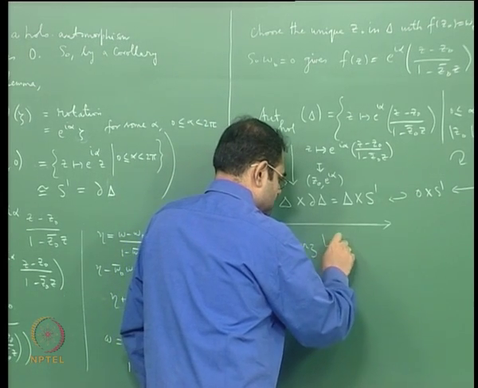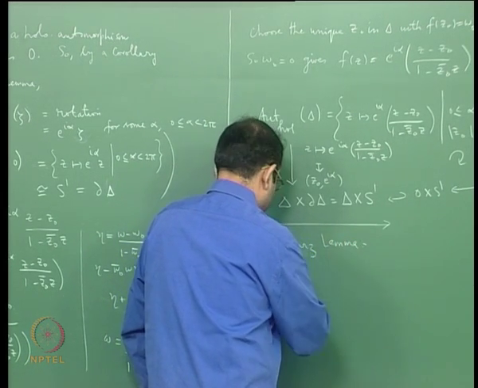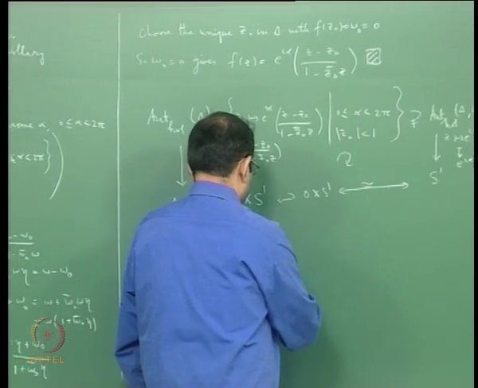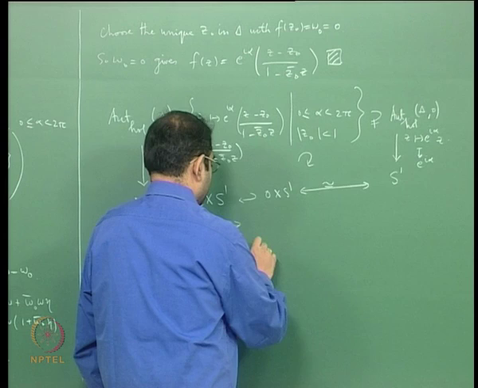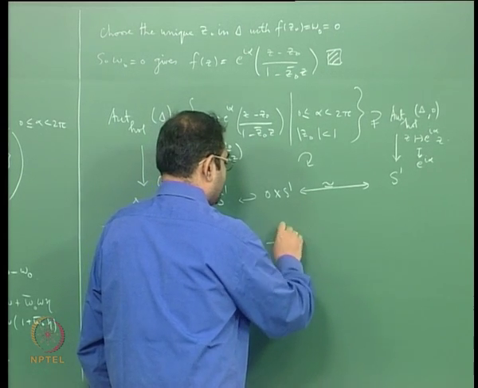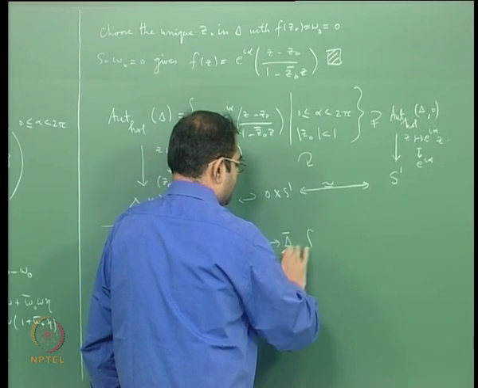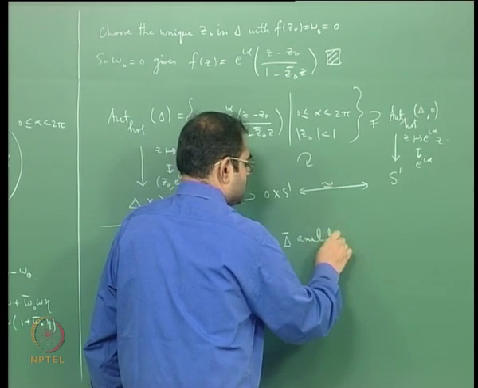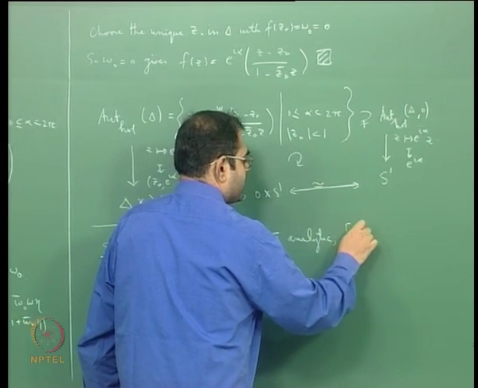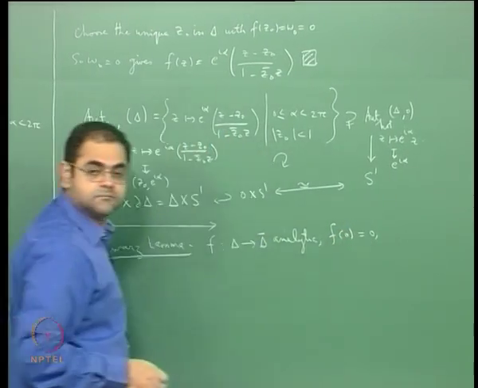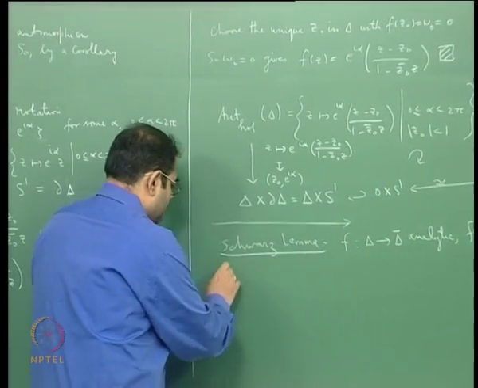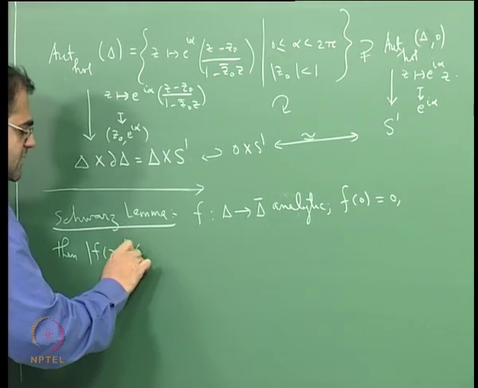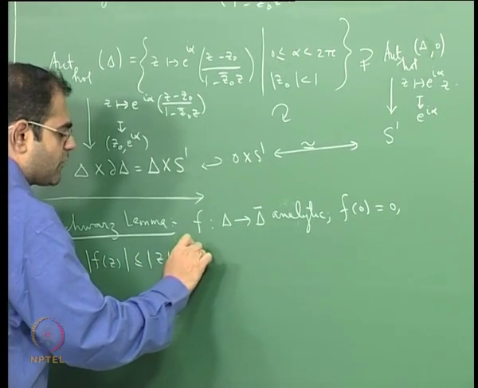So here is the Schwarz lemma. f is defined from the unit disk and taking values in the closed unit disk, analytic, f takes 0 to 0. Then mod f(z) is less than or equal to mod z for all z in the unit disk Delta.